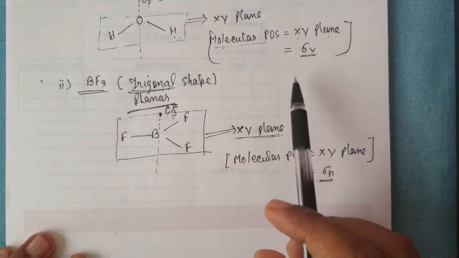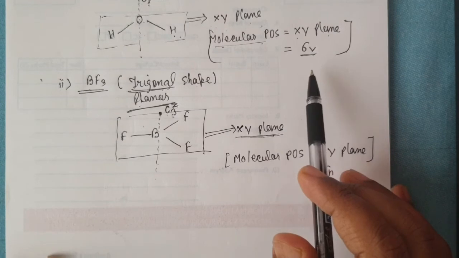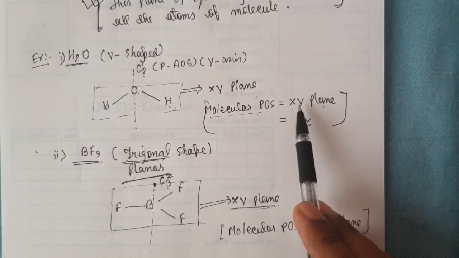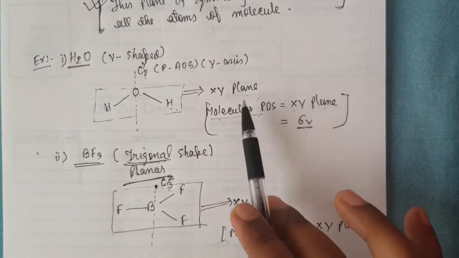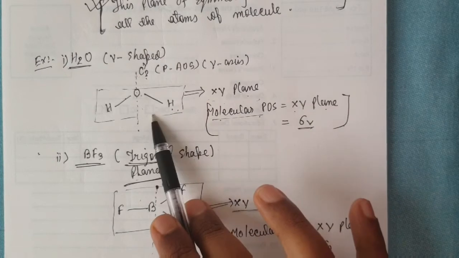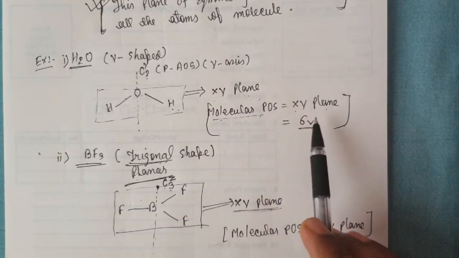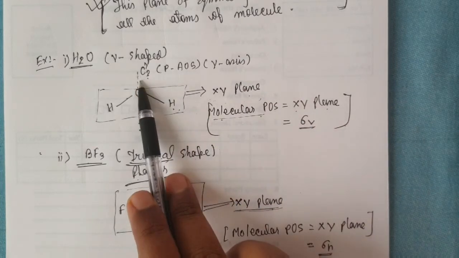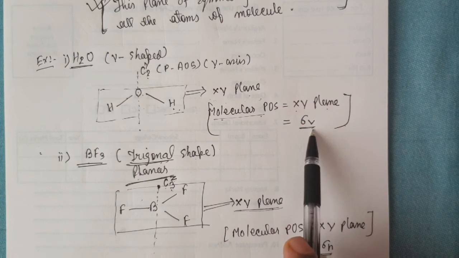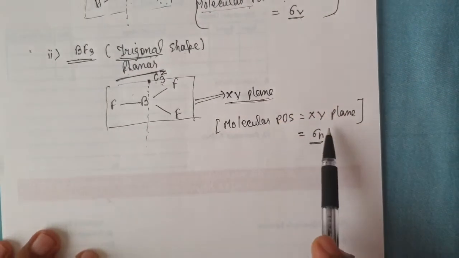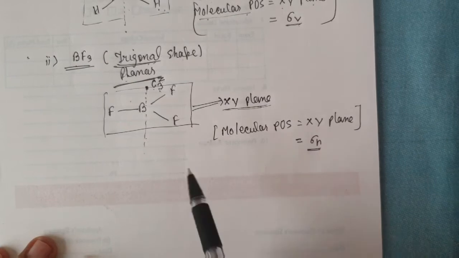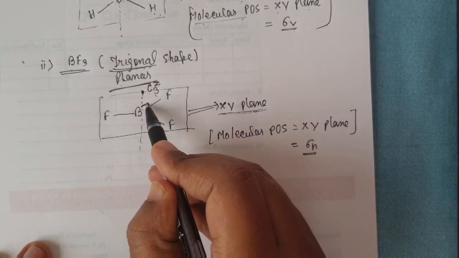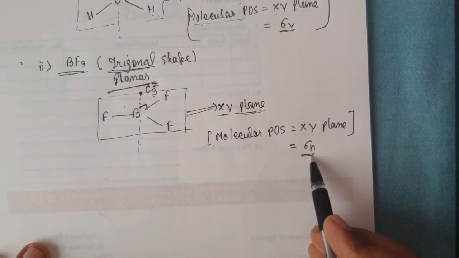With the help of these two examples, what we understood is that the molecular plane of symmetry is the same as the plane on which the atoms of the molecule are present, and if the plane is parallel to the principal axis, then it could be sigma v, and if it is perpendicular to this, then this could be sigma h.